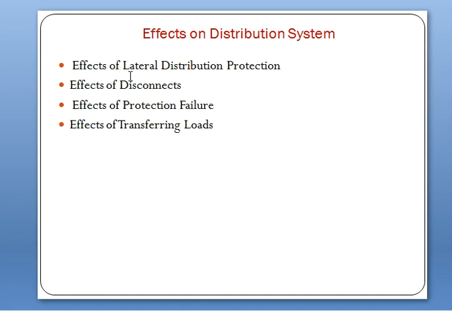The first is the effect on lateral distribution protection. The protection is frequently used in practical distribution systems. It involves the installation of fuse gear at the T point in each lateral distributor.